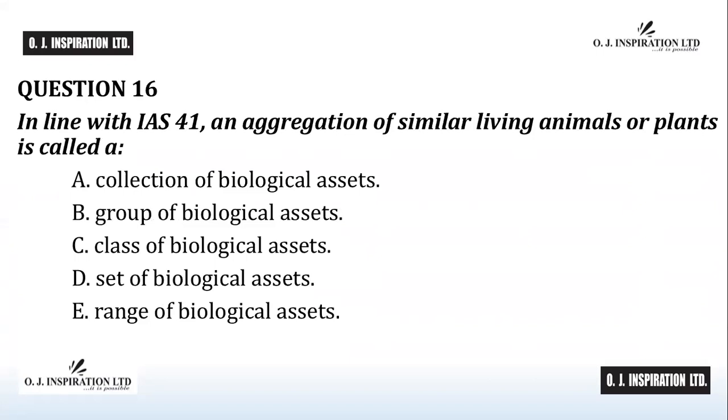Question number 16. In line with IAS 41, an aggregation of similar living animals or plants is called a A. collection of biological assets, B. group of biological assets, C. class of biological assets, D. set of biological assets, E. range of biological assets. Time counts.